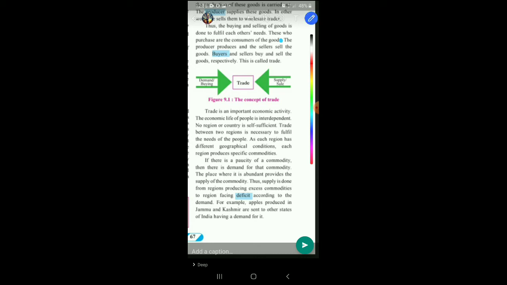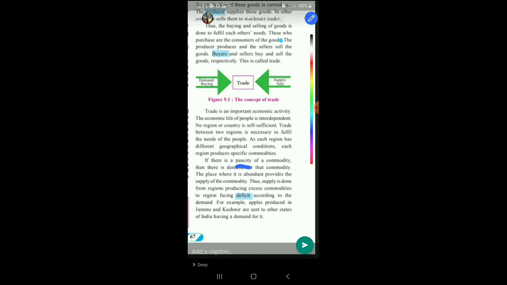If there is a paucity of a commodity, then there is demand of that commodity. Let us understand the word paucity. Paucity means in less quantity. If something is in less quantity in one particular region or is not grown in that particular region, there is a demand for that commodity in that region. So paucity, you have understood, is something in less quantity, something which is in deficit.